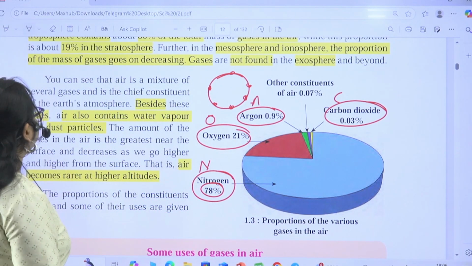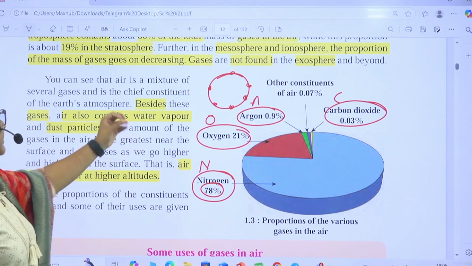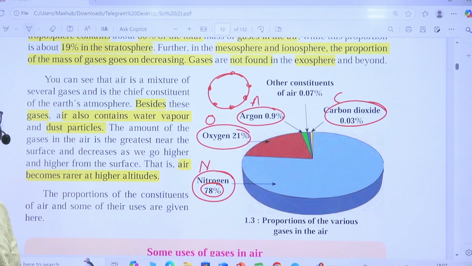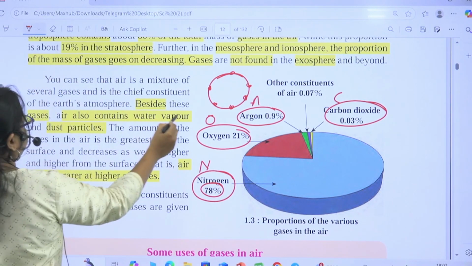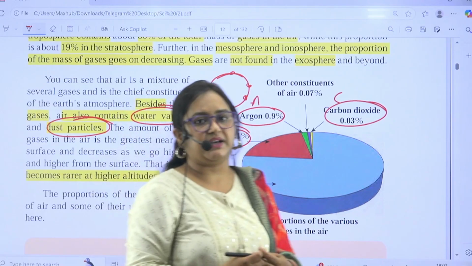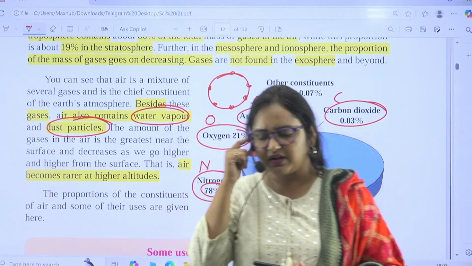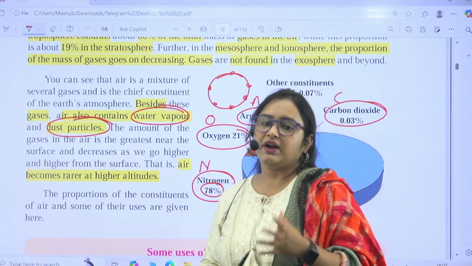Okay, moving forward. Besides gases, air also contains water vapor and dust particles. You just have to remember this thing. What actually is the role of water vapor and dust particles, that we will see in the coming chapters. But just not to give you any FOMO, I'll tell you here.